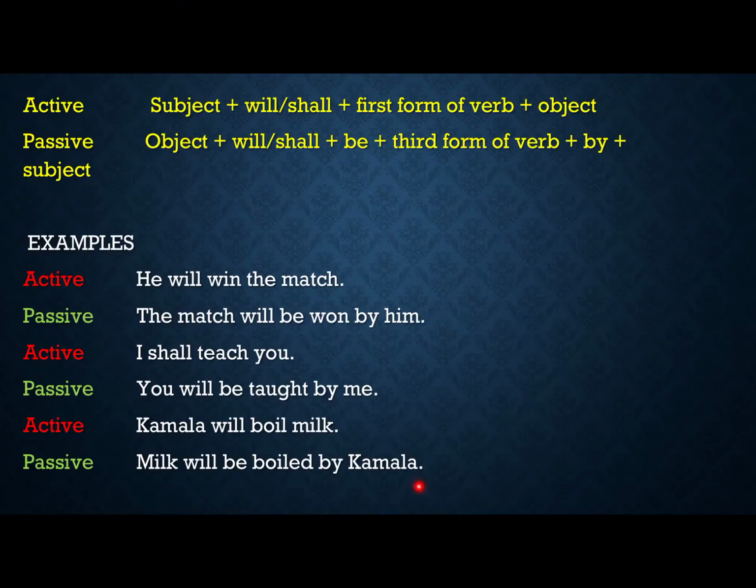Both are objects, so we can frame the sentence by using these two objects. Okay, I will be gifted a mobile by my mother, or a mobile will be gifted to me by my mother. So this is how you will make passive voice with two objects.